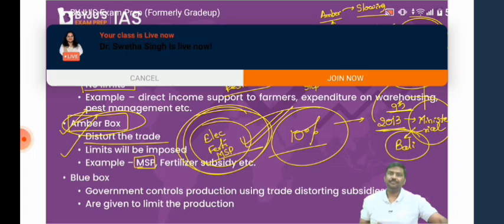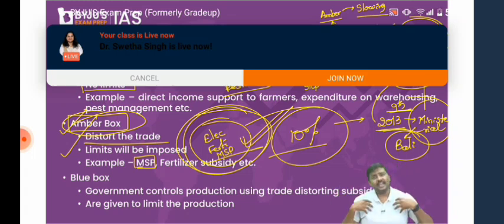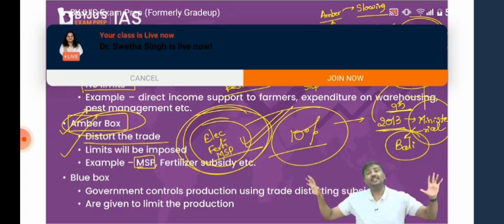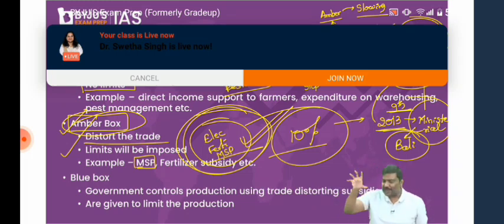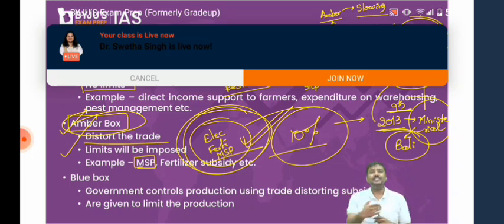And Government of India says, this is the information that is available to me. As best I can, I will provide you information. There is no compulsion under the peace clause that I will have to give it in writing to you. I will provide the information orally. This is basically the gist of the article that was in the Hindu newspaper yesterday. Read it again, you will understand it in a much better way. Done. So this is the basic idea for green box, amber box, peace clause, and conditions related to the peace clause.